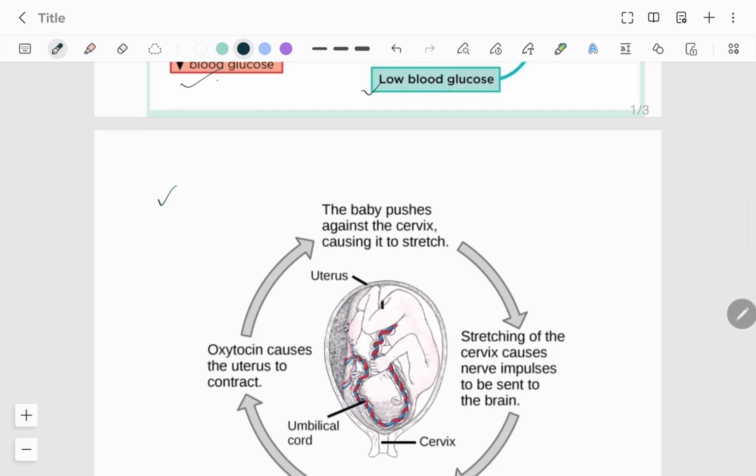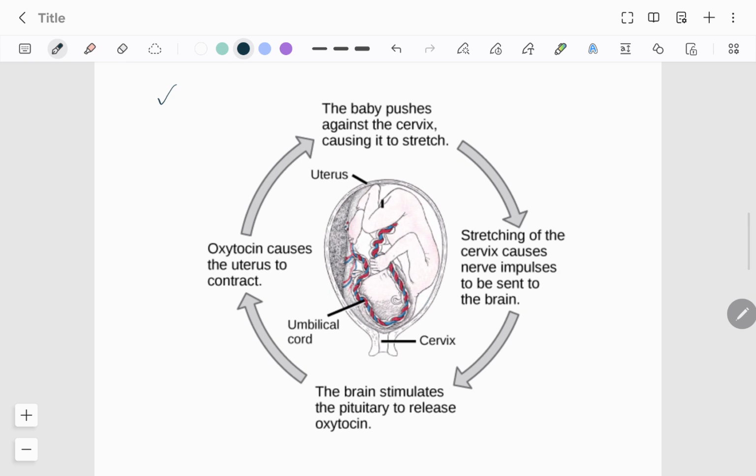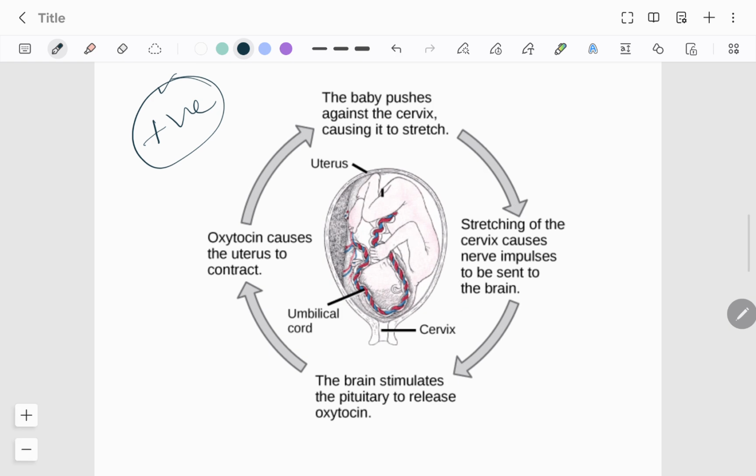You know, childbirth works on positive feedback. When the baby's head pushes against the cervix, the cervix stretches, and this sends nerve impulses to the brain. The brain will stimulate the pituitary gland to release oxytocin. Oxytocin will cause the uterus to contract, and when the muscles contract further, the baby's head will push against the cervix further, it will stretch, and this whole cycle continues.